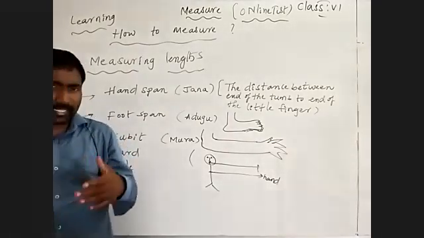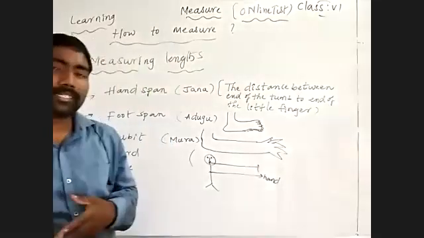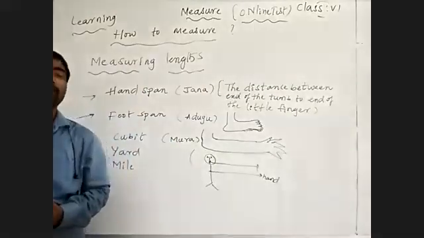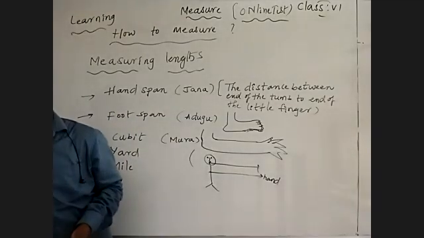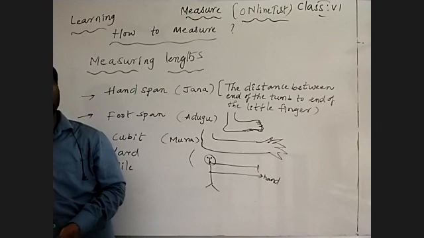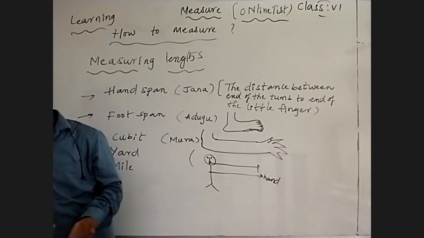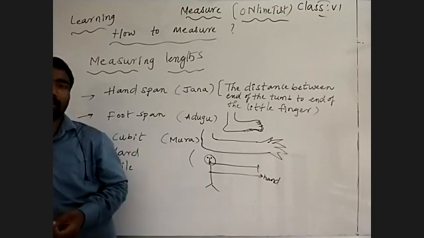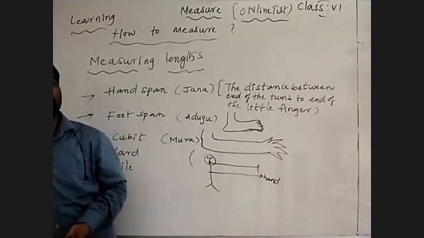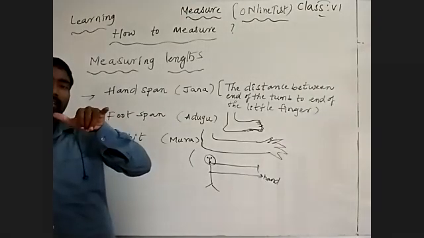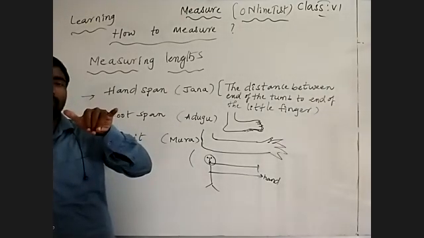See, by changing the person, the length measurement changes. Why does it change? Because some students have broad hands, so they get a smaller count. Who has shorter hands, a short distance between those two, what happens?